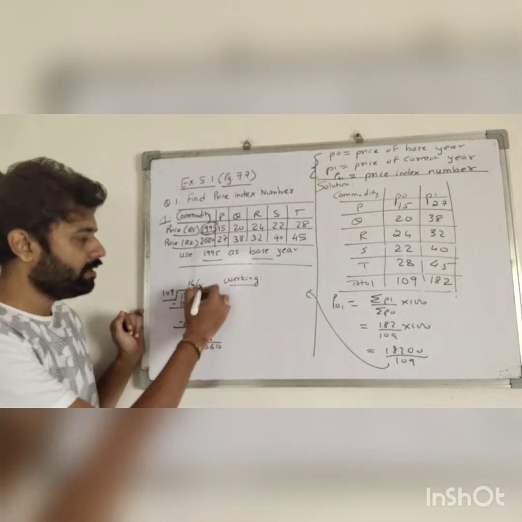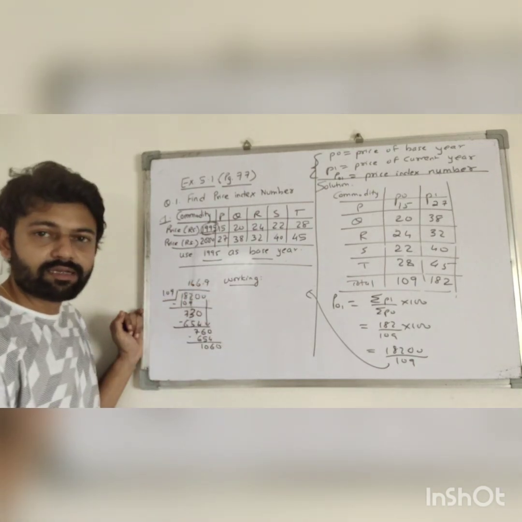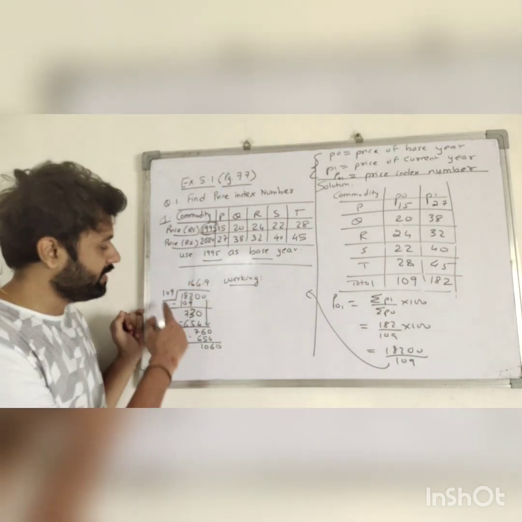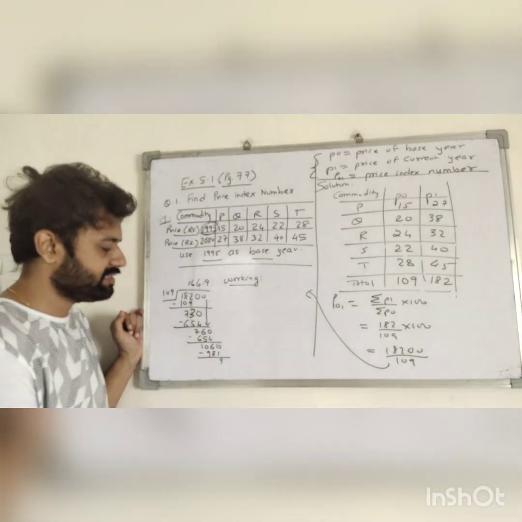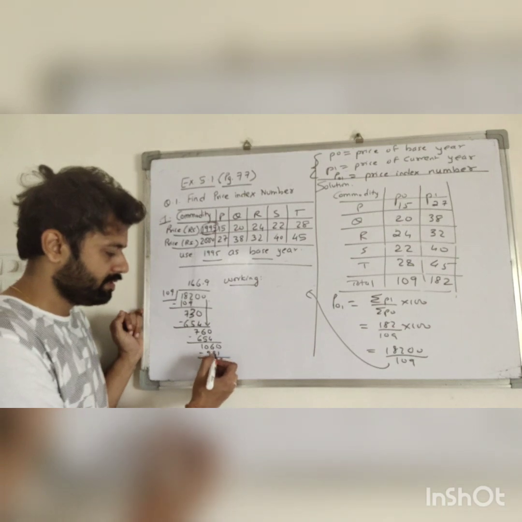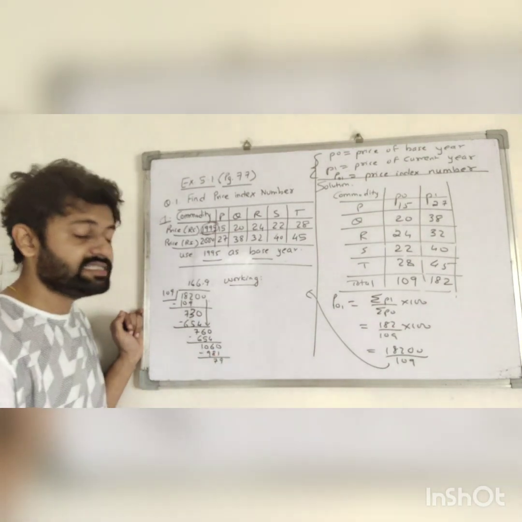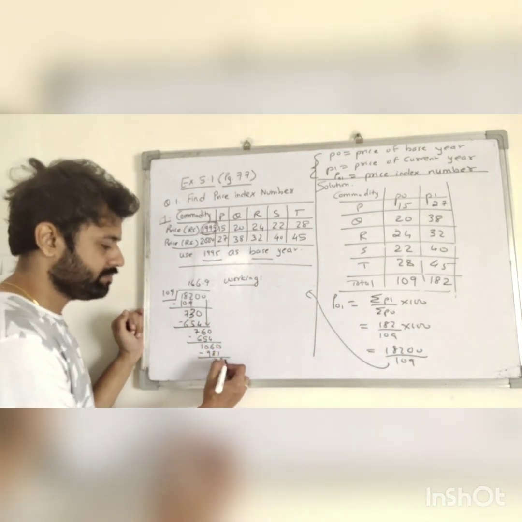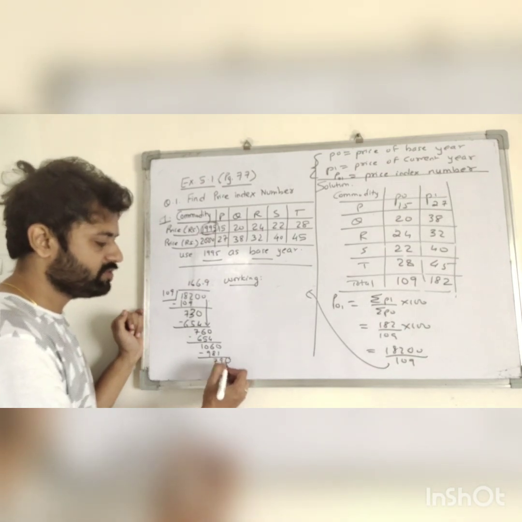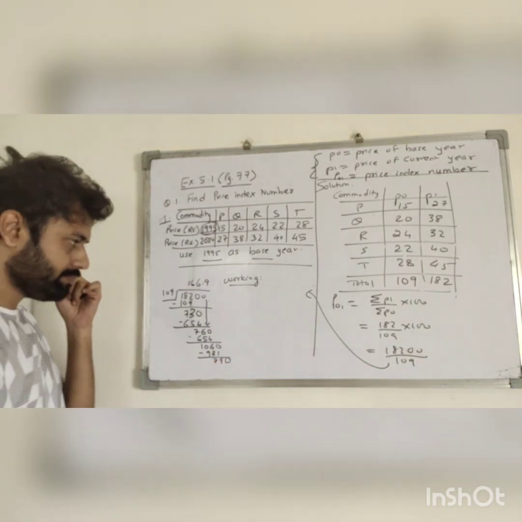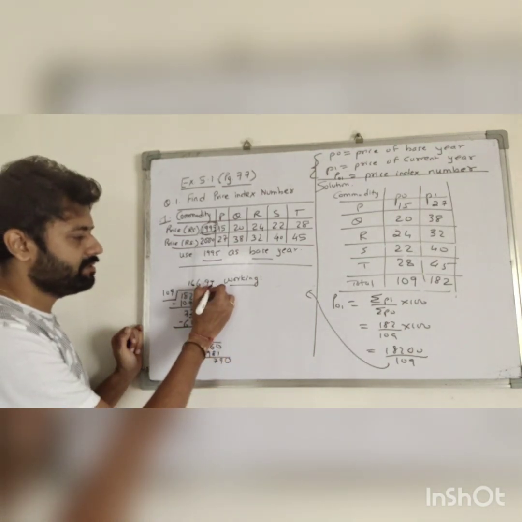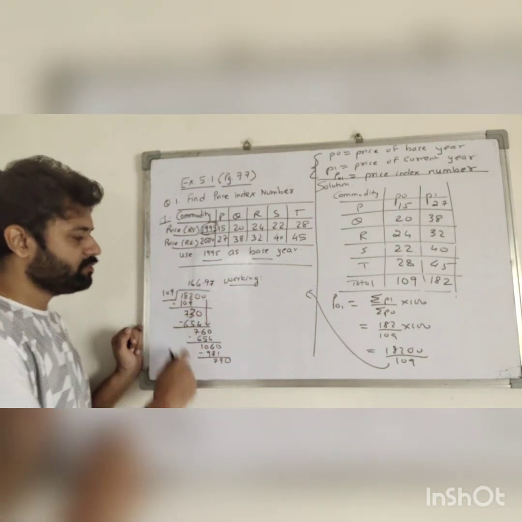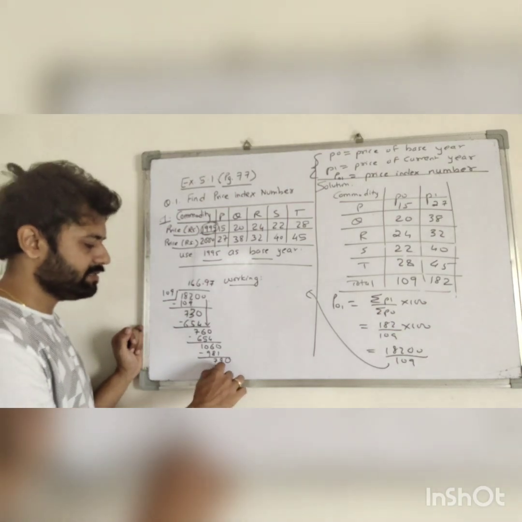0. Let's go with 9. 9 into 109 is 981. 1 plus 9 is 10, 9 plus 7 is 16. 79 is the remainder. You bring down one more 0. This time we can go with 7. 109 into 7 is 763.